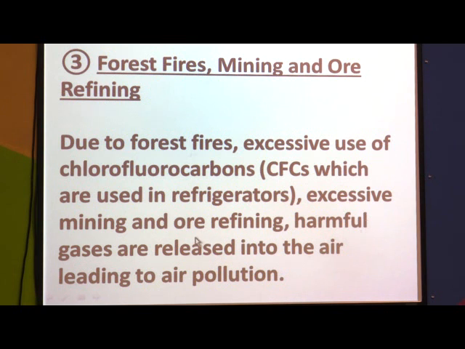Due to forest fires, excessive mining and ore refining, harmful gases are released into the air, leading to air pollution.